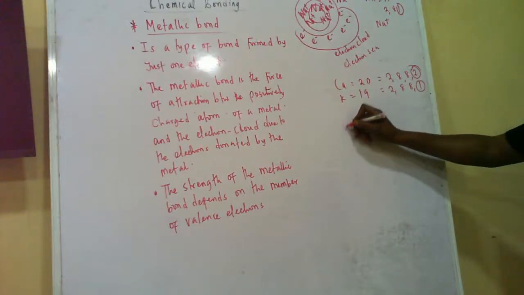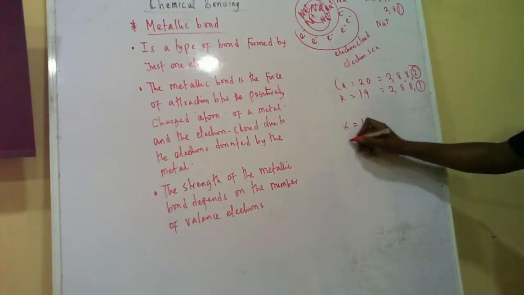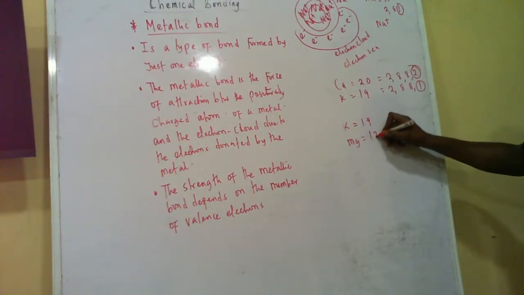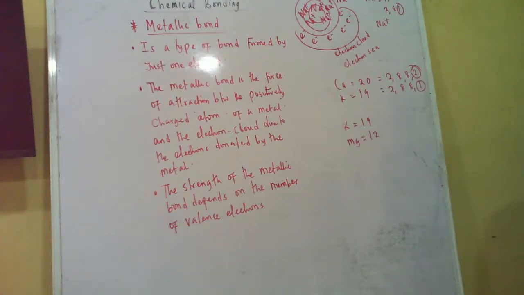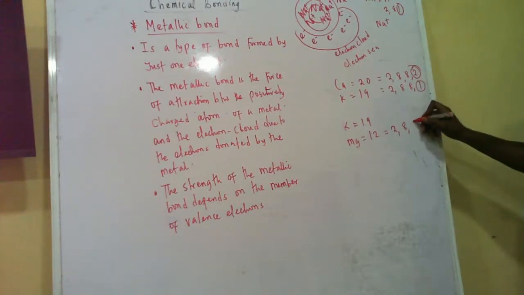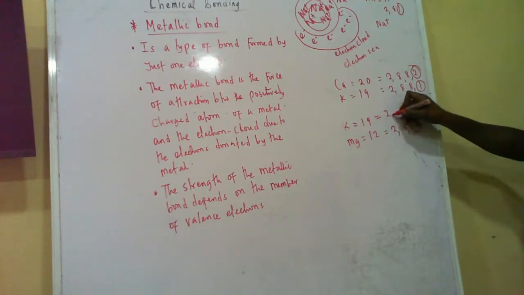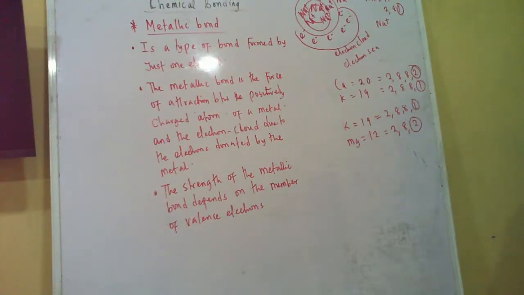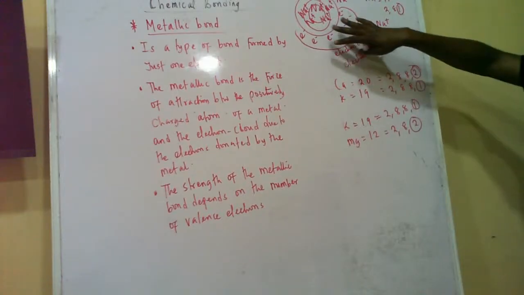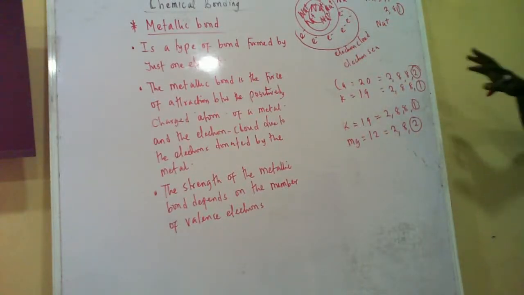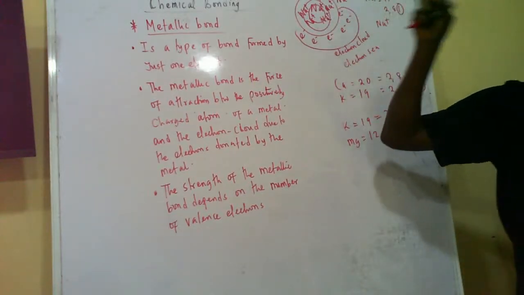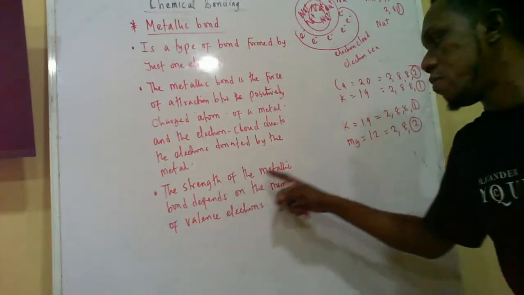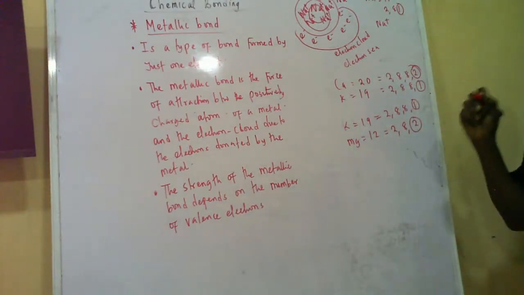So between potassium 19 and magnesium 12, which one has the stronger metallic bond? Magnesium. Why? Because magnesium has 2 electrons to give out, while potassium has just 1 to give out. So if these two should ionize 10 times, potassium will give out 10 electrons into the cloud, into the sea. Magnesium will give out 20. And the more the electrons, the stronger the metallic bond formed. So the strength of the metallic bond depends on the number of valence electrons.